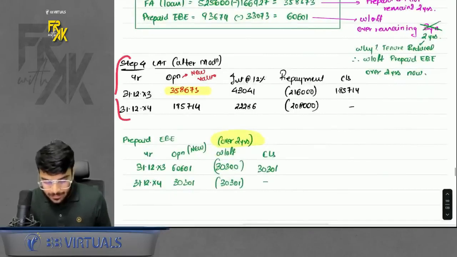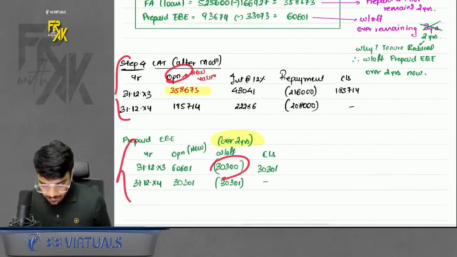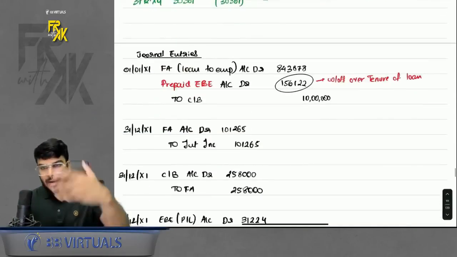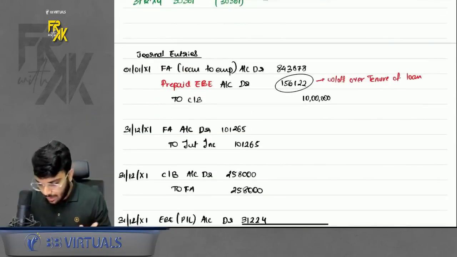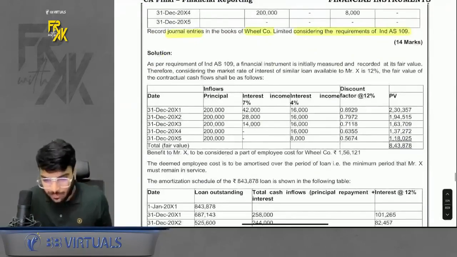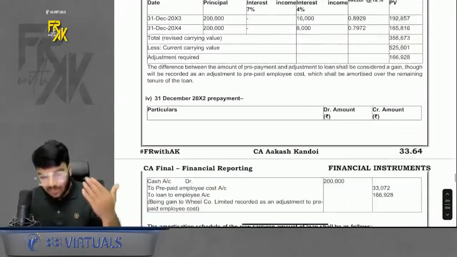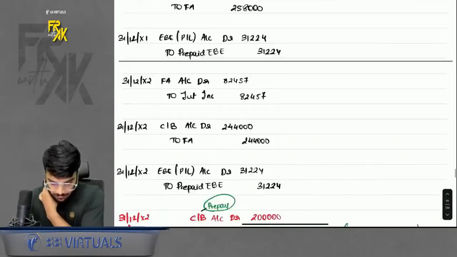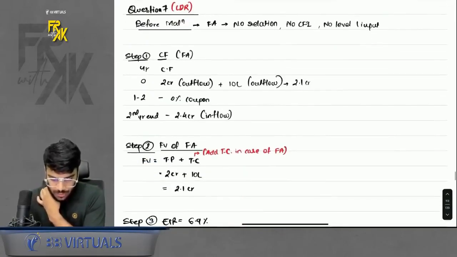Now prepare the LAT for FA, and for the prepaid also I have given the working. Whatever you did, just have to pass the entries. Passing entries is simple. Just look at the workings and keep on passing the entries. Okay, so this was a very good question. Of course, just try to revise it very quickly, but do solve this and revise. Okay, then we have one more question, and that is going to be question number 7.